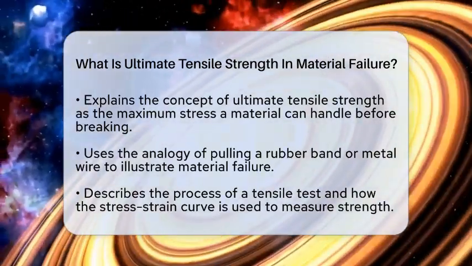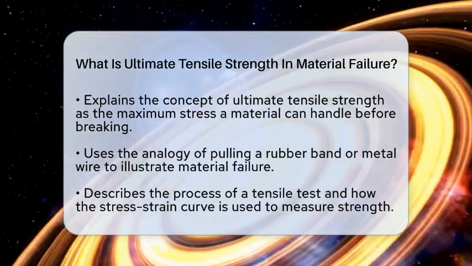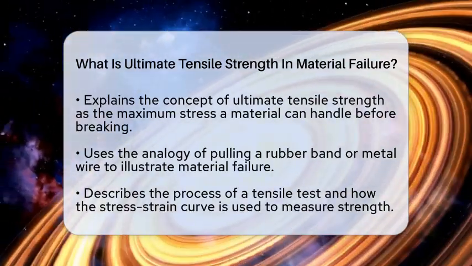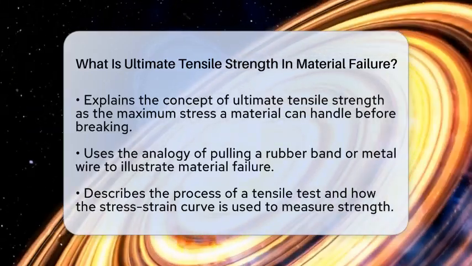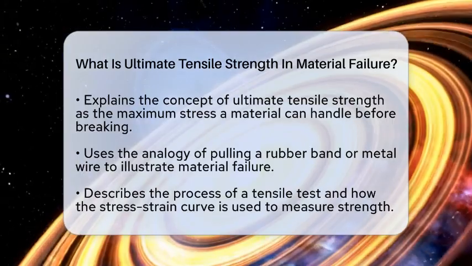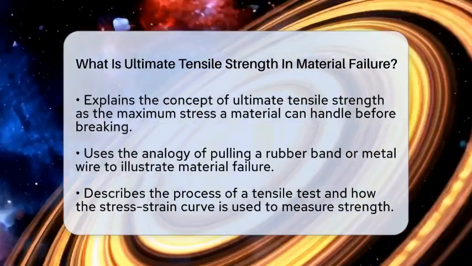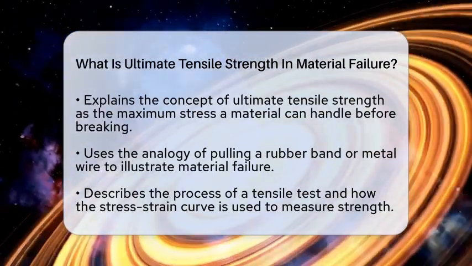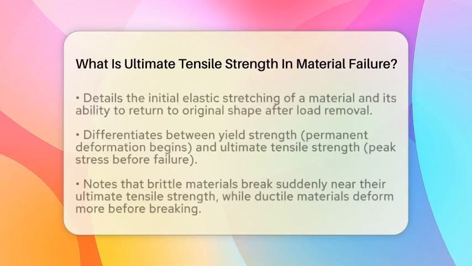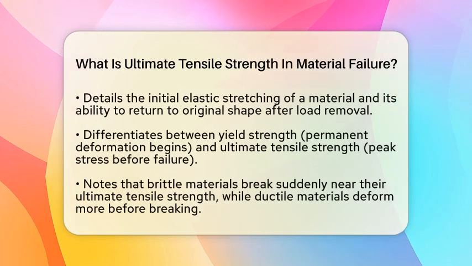This point is marked on the stress-strain curve during a tensile test, which is a standard way to measure how materials respond to pulling forces. When a material is subjected to tensile stress, it first stretches elastically. This means it will go back to its original shape once the load is removed. As the load increases, the material reaches its yield strength, where it begins to deform permanently.